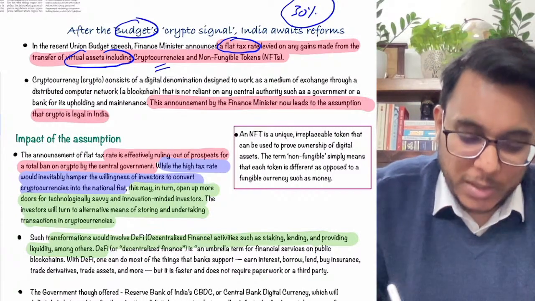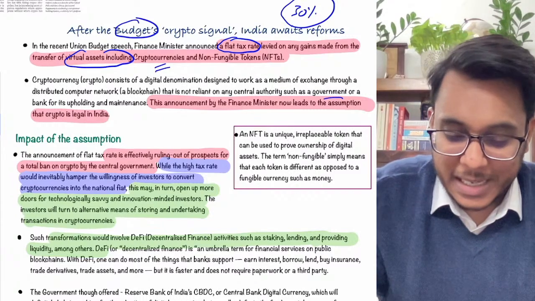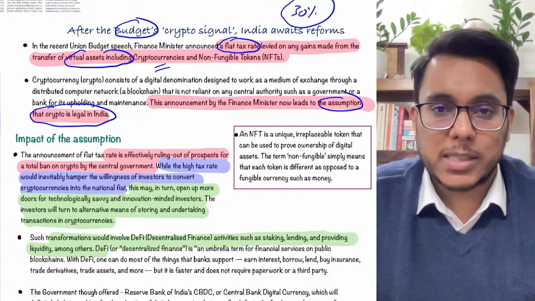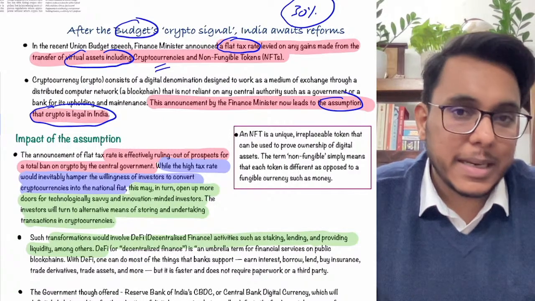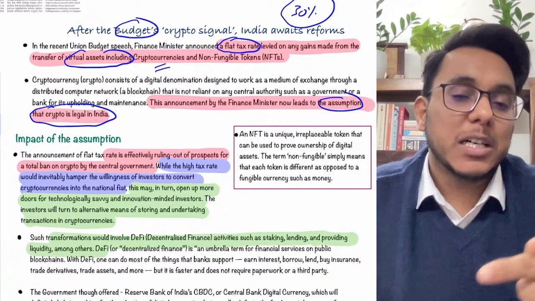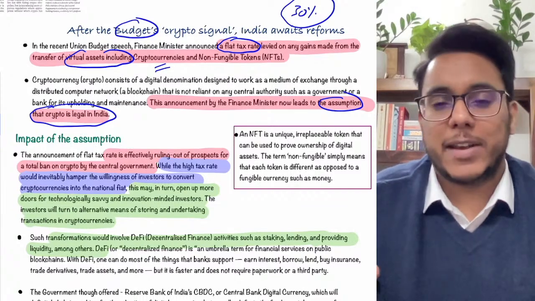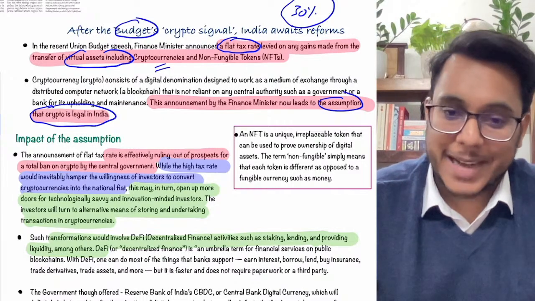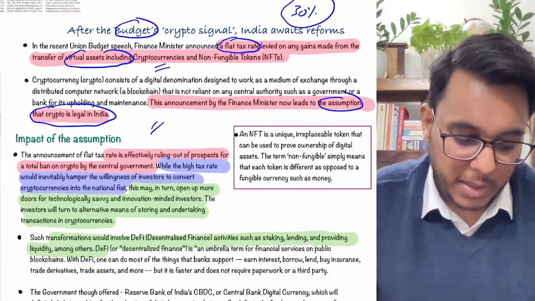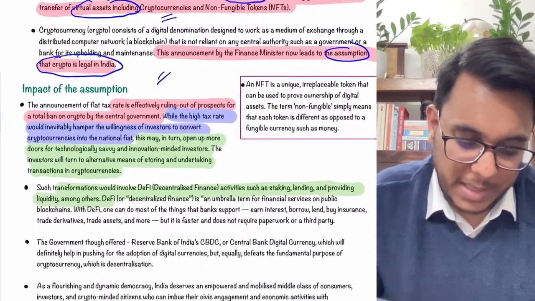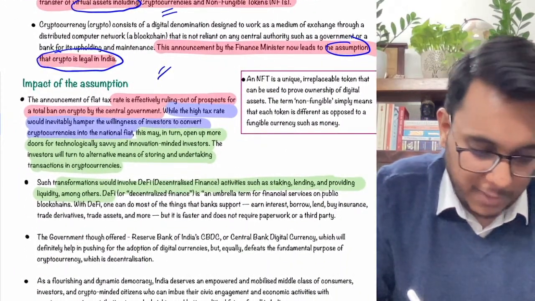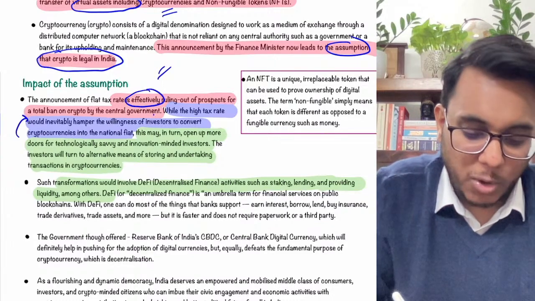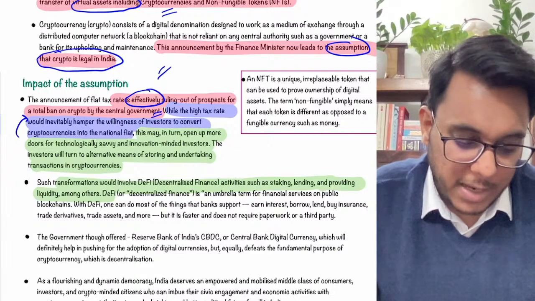Now guys, as this is happening, it can be taken as an assumption that cryptocurrencies are legal in India. Though the finance minister has said that cryptocurrencies are not legal in India, it is being seen as a first step towards legalization, because if legalization was not on the cards, why would the government have imposed a tax of 30% on this? Now it has been provided that the announcement of a flat tax rate is effective in ruling out the prospects for a total ban by the central government that could have happened.